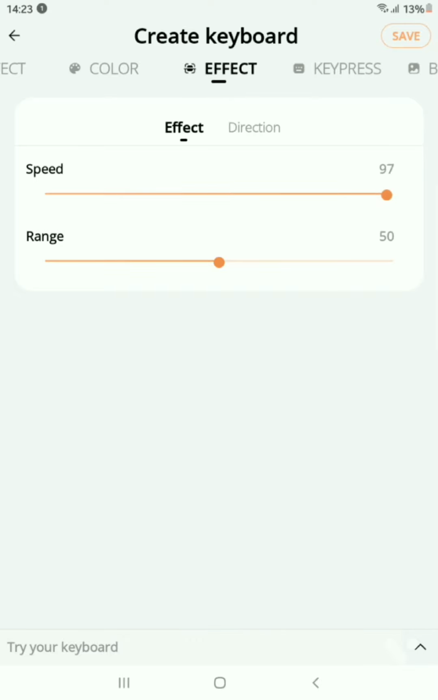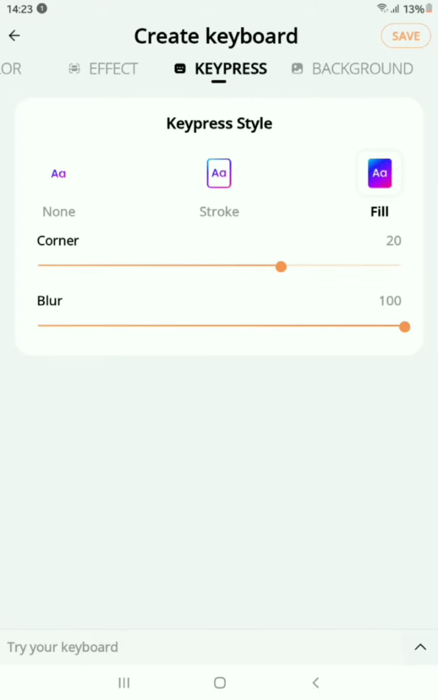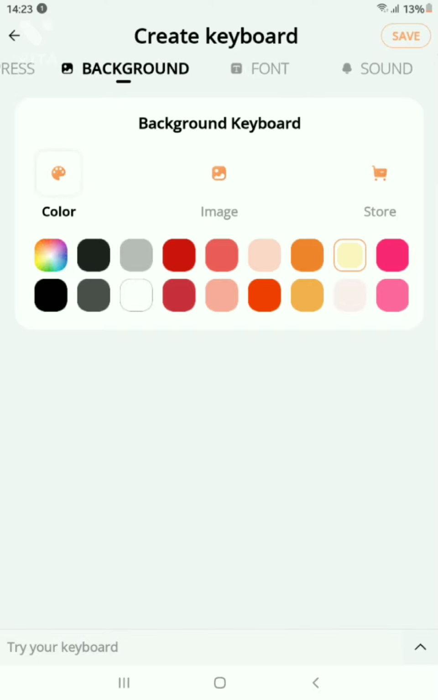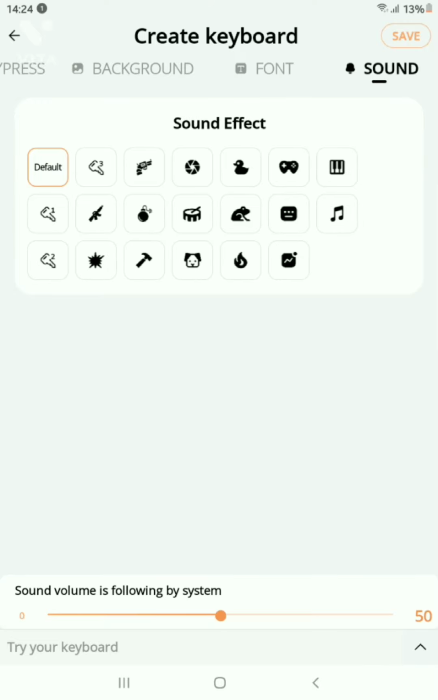Effect, this shows the effect speed, how fast the effect should work, and direction should be normal only. And key press should be stroke or it should be filled. It is according to you what you want to set. Background is pink, yellow, whatever color you want to set. Or image, you can just upload it from your gallery. And font, which type of font you want to use in your keyboard. And the main thing comes, sounds, at the last.